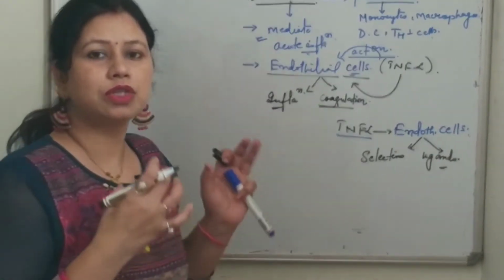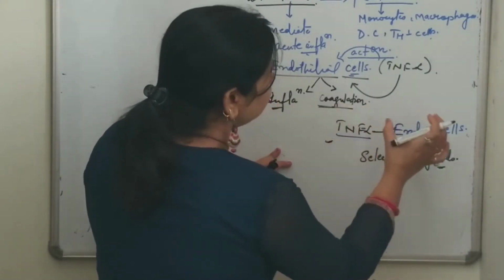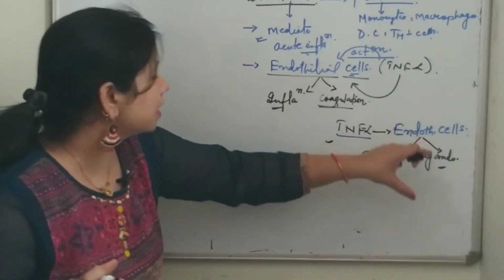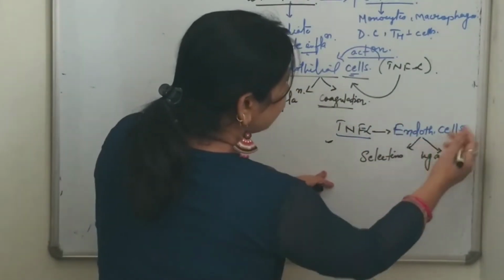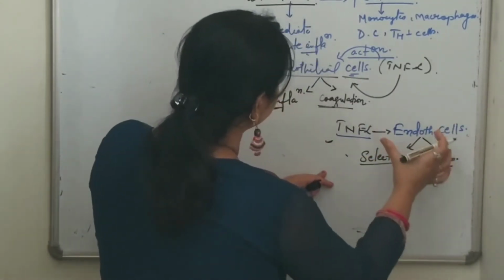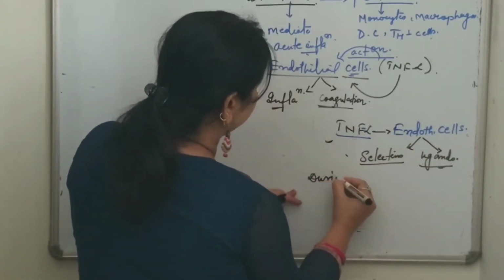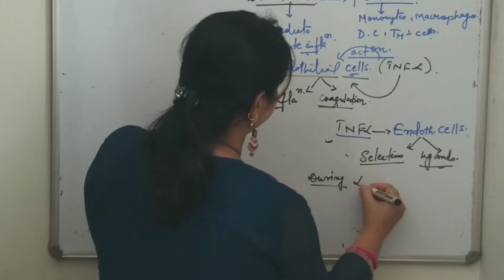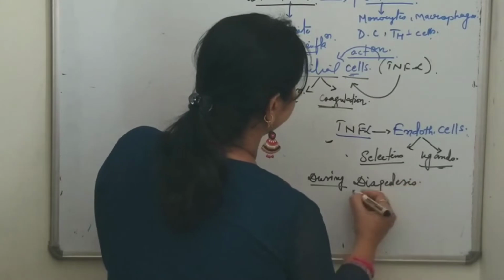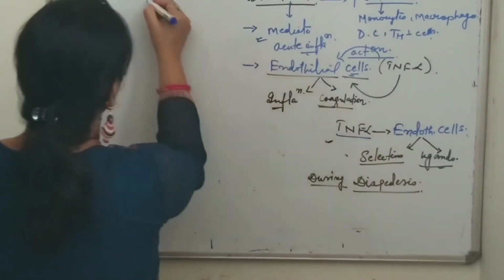After stimulation, the endothelial cells secrete the selectins and ligands, which are mainly responsible for the leukocyte integrins during a process known as diapedesis. Now what do you mean by diapedesis? Let me discuss diapedesis.